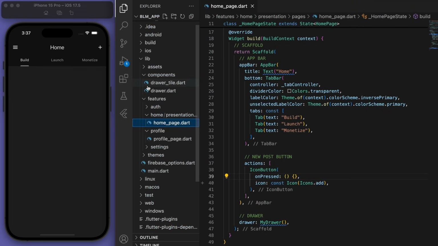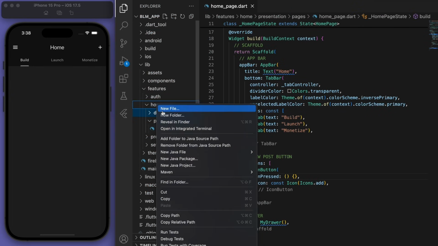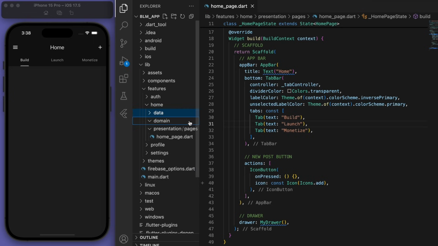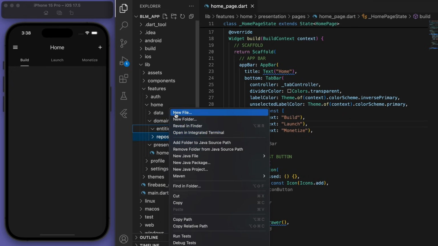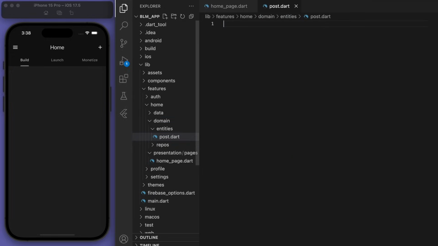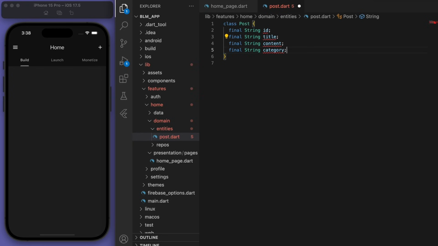So in our home, let's create our domain layer and then our data layer. And so starting with the domain layer, we have to fill out the entities and the repositories. So when it comes to the entity, the main core thing that we're going to work with is a post, right? So a post, we're going to have an ID just to identify it. And each post is going to have a title, a content, a category, and a username.